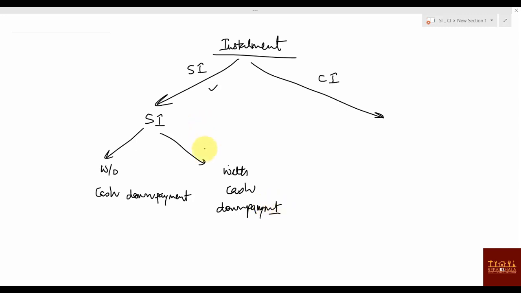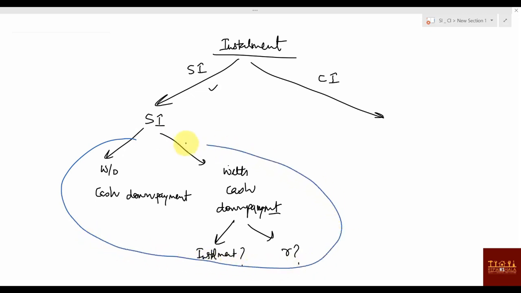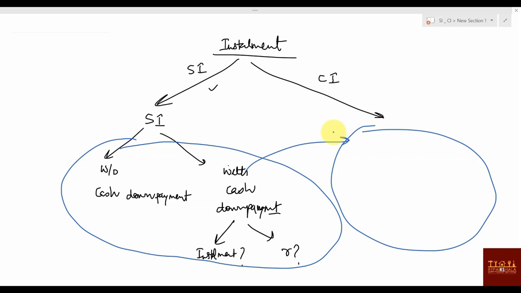And in cash down payment also, what could they ask? They might ask, like, find the monthly installment. Okay. They might ask what is the installment, or they might give the installment. They might ask the rate of interest. Right. Same thing, without cash down payment and with cash down payment, here also, with CI also. They might ask the same thing here also.